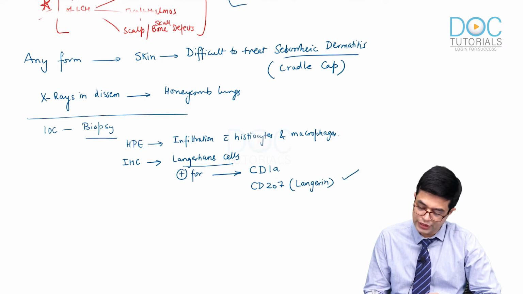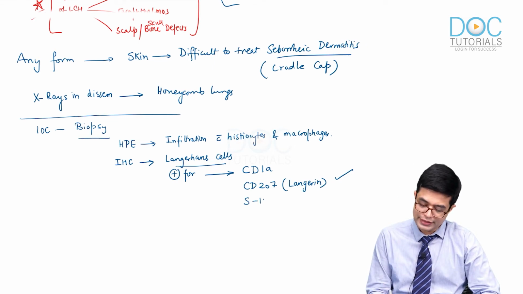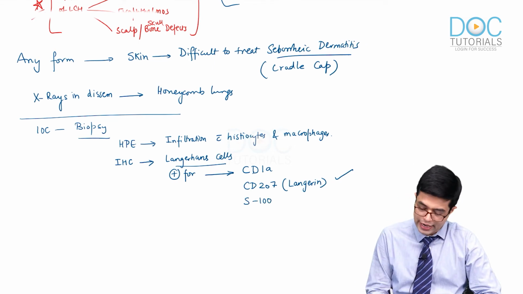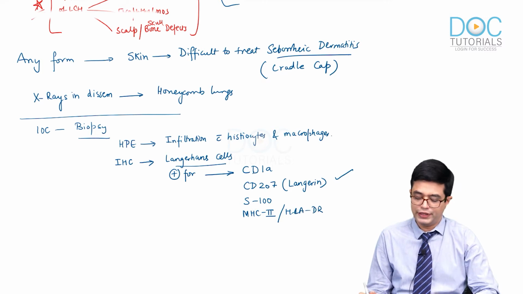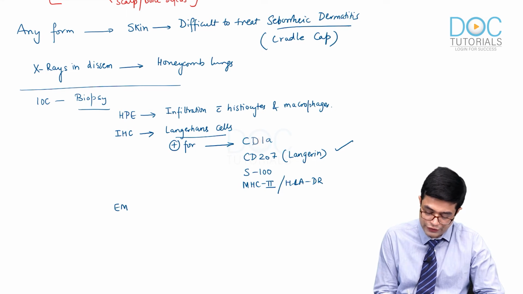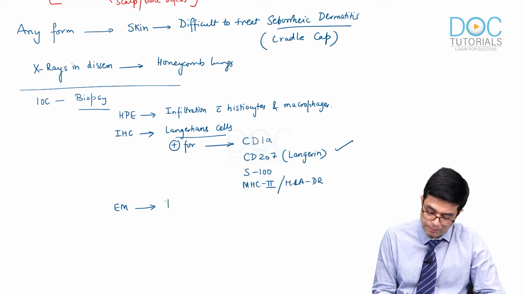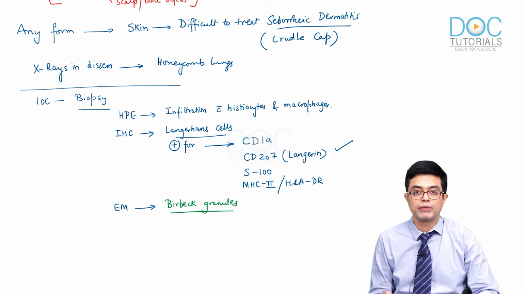Langerin is considered to be more sensitive than CD1a. You will have S100 tumor markers, and you will have MHC class 2 antigens or HLA-DR antigen to be positive in Langerhans cells. And when you do electron microscopy of this biopsy sample, you will find the hallmark finding of Birbeck granules. Birbeck granules will be present on electron microscopy.